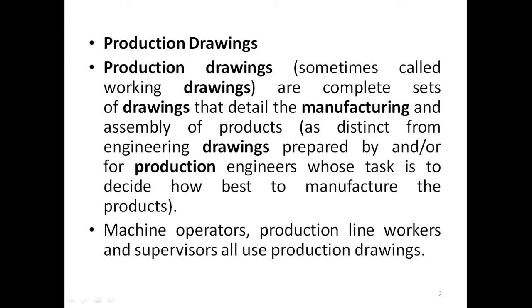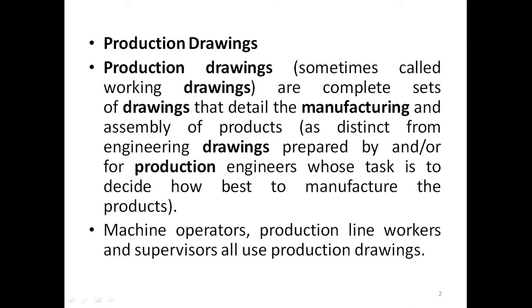This is communicated in the form of production drawings, because it is a working drawing or master drawing prepared by various industrial persons, as distinct from engineering drawings, by or for production engineers. It is mostly prepared by the production engineer whose task is to manufacture this component in a simple, economical way, or manufacture the product.